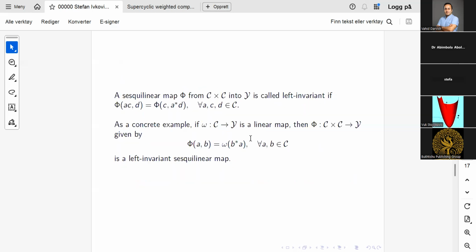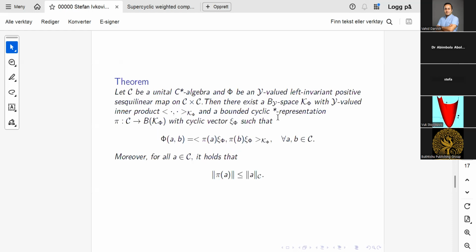We also require an additional property, that our map is left invariant. It means that f of (A C, D) is f of (C, A star D) for all A, C, D in C. And it is induced, in fact, by linear maps when it is defined in this way here. And then we have a representation.